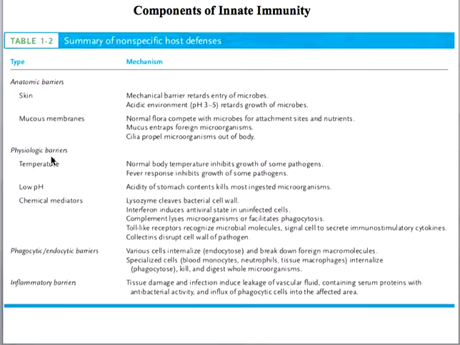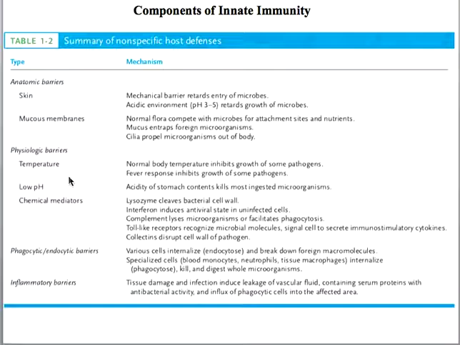Then let's come to the physiologic barrier. For example, the temperature: our normal body temperature inhibits the growth of many pathogens. Then, as you know, the fever response, whenever we have fever, is basically a response of our body to inhibit the growth of many pathogens. Now the low pH which is present in the stomach contents kills most of the ingested microorganisms.